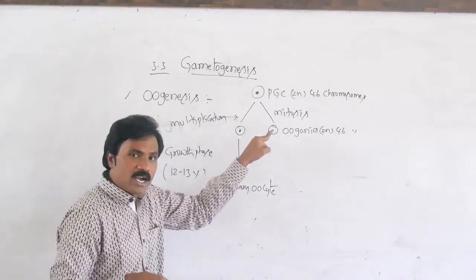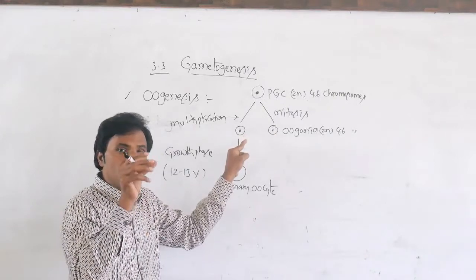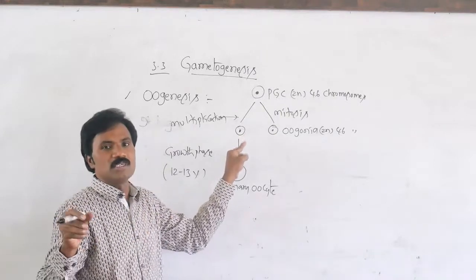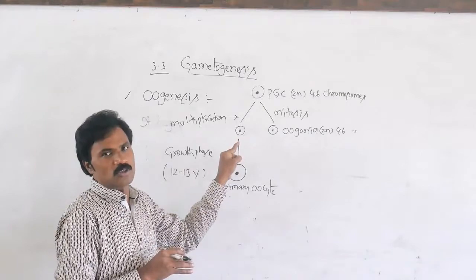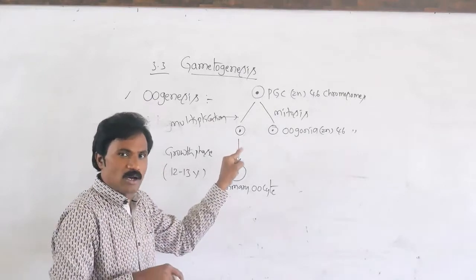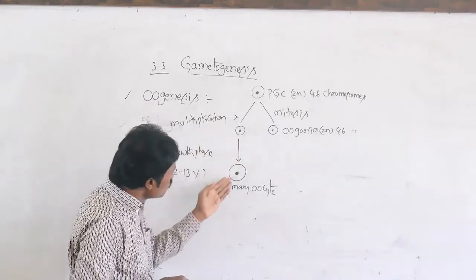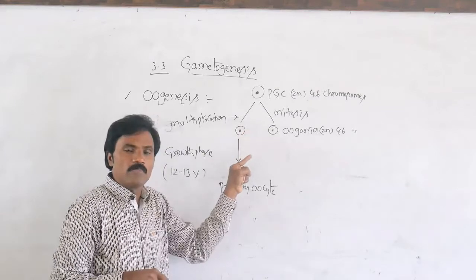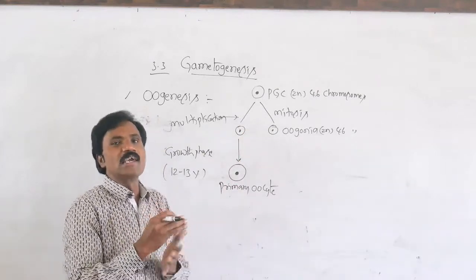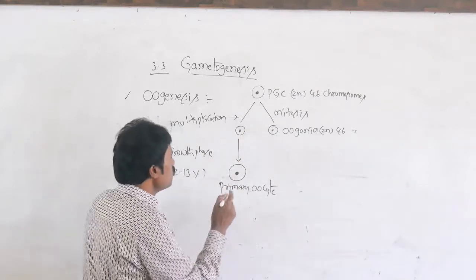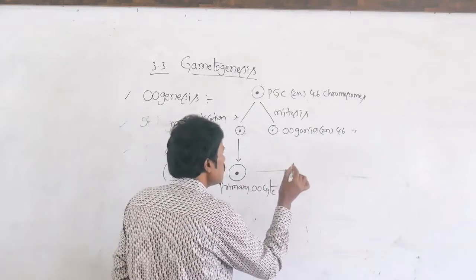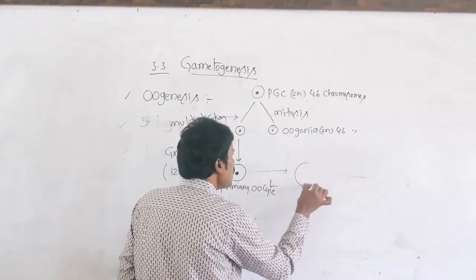For every 500, only one is ready to continue the oogenesis process with the help of follicle stimulating hormone. The rest of the oogonia form into follicles. So the primary oocyte forms into the follicle.